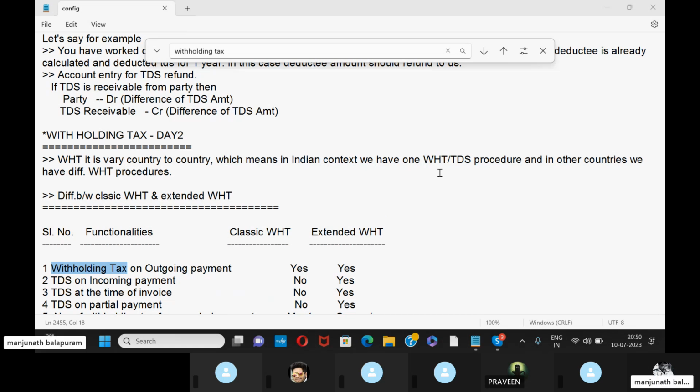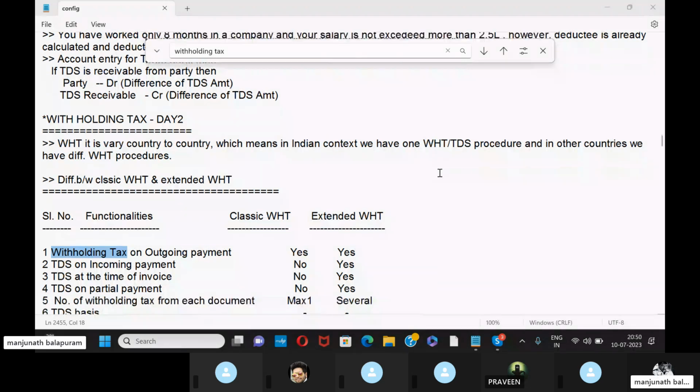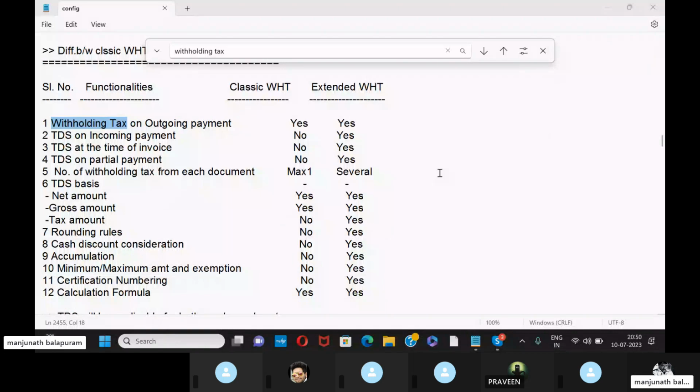So what are the main differences between classic withholding tax and extended withholding tax? I mean, the new one and the old one. I have collected some of the important differences, so let me explain. The first functionality is withholding tax on outgoing payment. This is applicable for both cases, classic withholding tax as well as extended withholding tax.